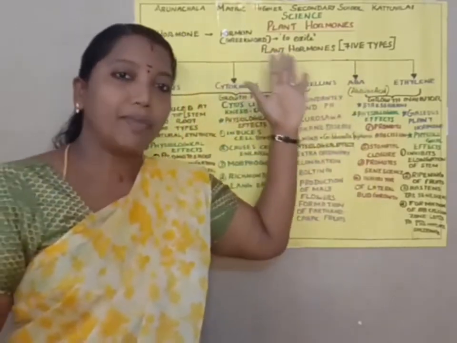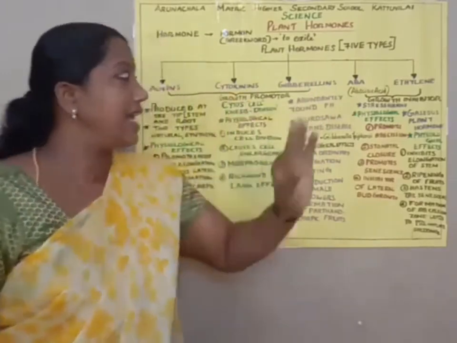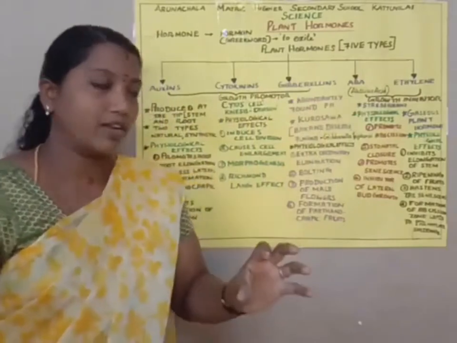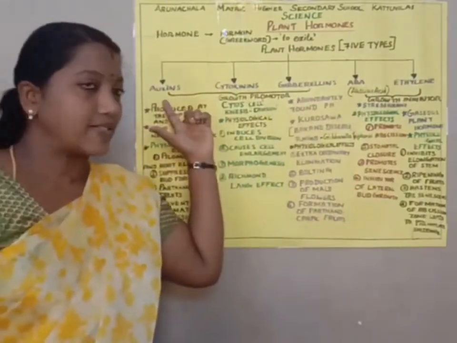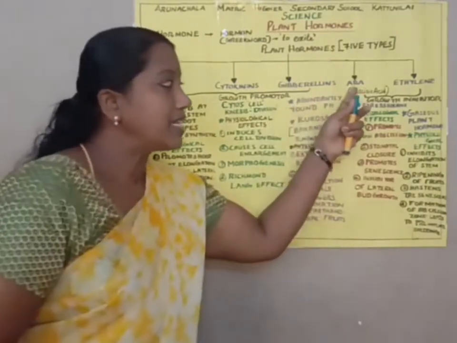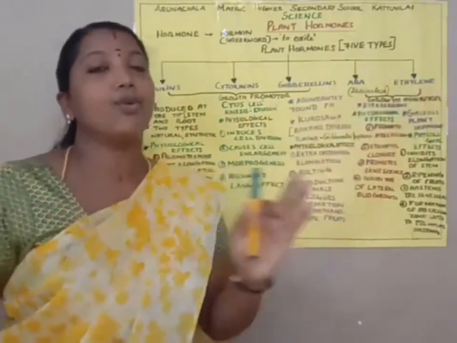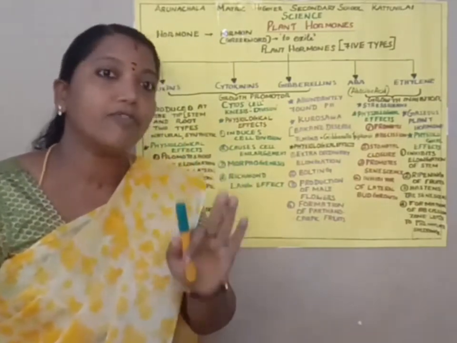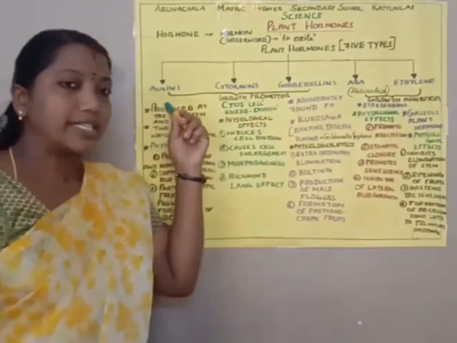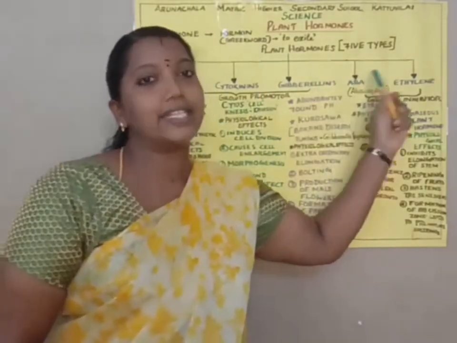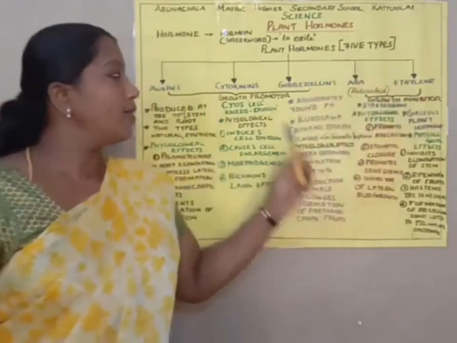If you consider plant hormones, there are 5 classes of plant hormones. What are the 5 classes? They are auxins, cytokinins, gibberellins, abscisic acid and ethylene. So, 5 types of plant hormones. Say, students, what are the different types of plant hormones? Auxins, cytokinins, gibberellins, abscisic acid and ethylene.